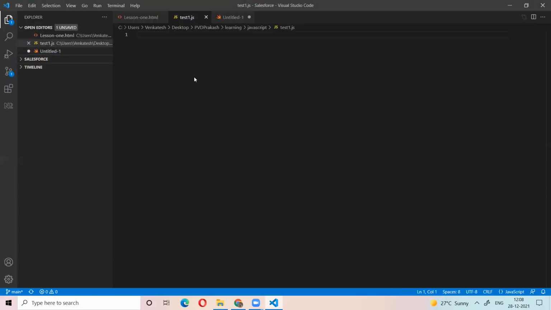Before that, I will tell you the function definition, right? What is a function? A set of tasks to do some work. We can define or declare that function, and we can call it anywhere we want. For example, I have a function like this.